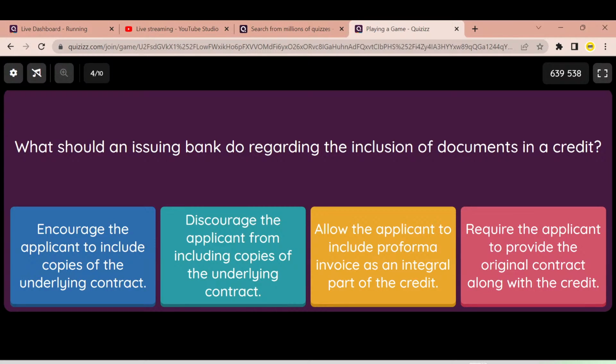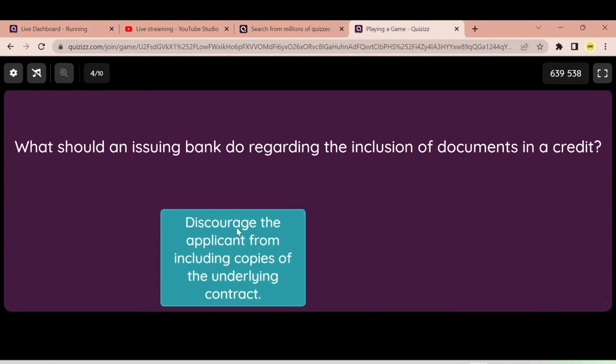Here the word they use is pro forma invoice. If it's the pro forma invoice, we always discourage the applicant or the beneficiary from including that in the documentary list. It's the commercial invoice that we will accept as a complying document under the credit. So here the correct answer is B. Discourage the applicant from including copies of the underlying contract.